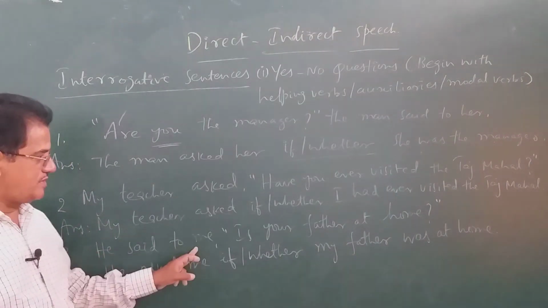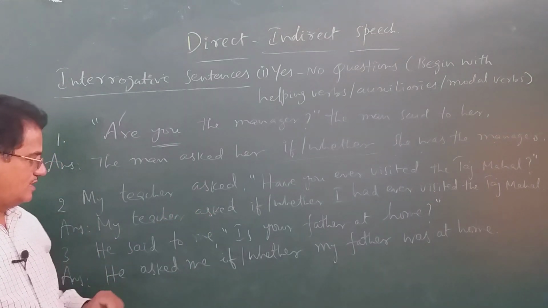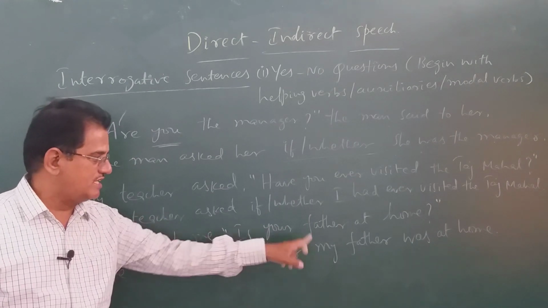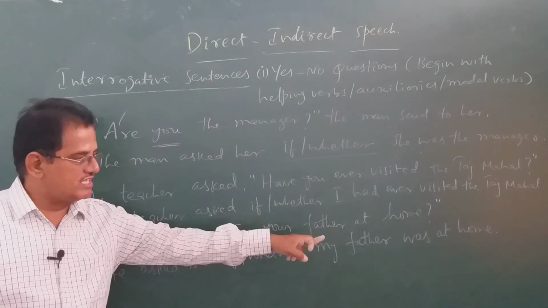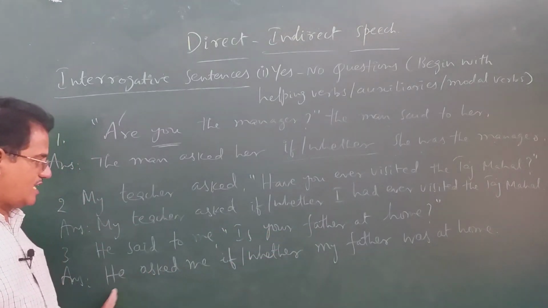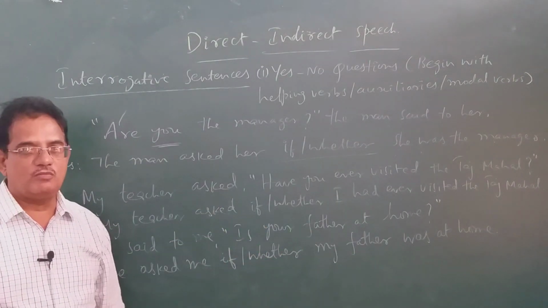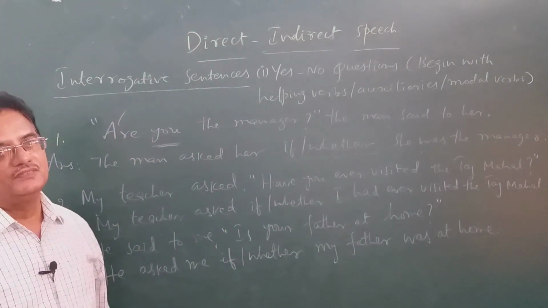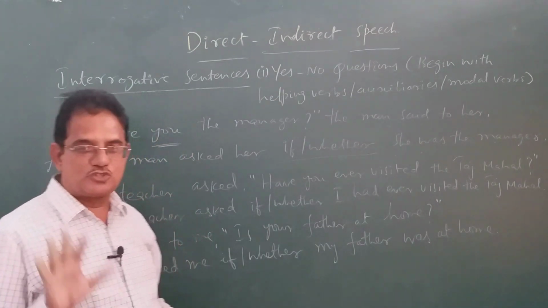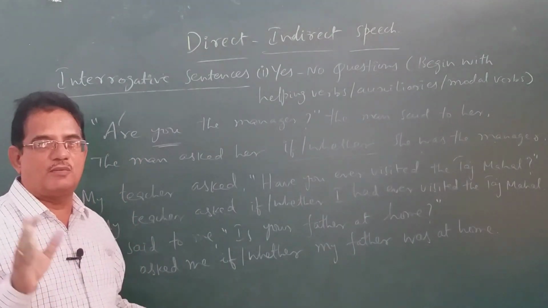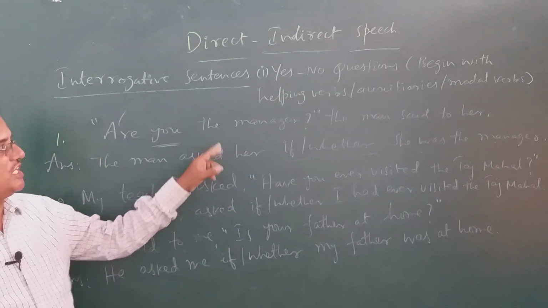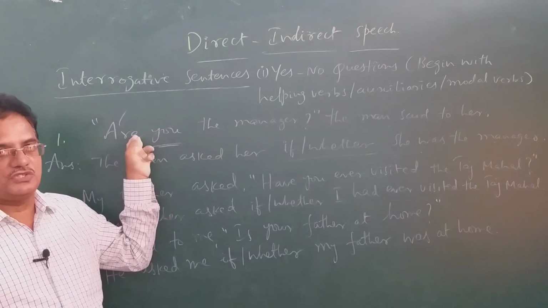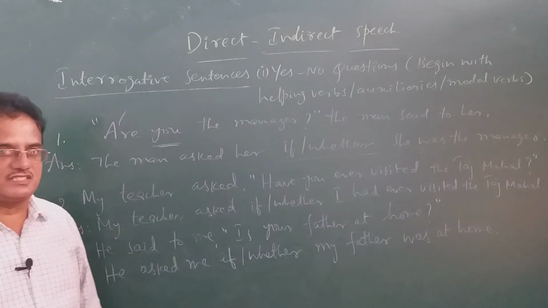In the same way, he said to me, "Is your father at home?" He asked me if or whether your father, which means my father. First we have to write the subject, then change "is" into its past form, "was," after that. Don't write "he asked me whether was my father at home." It's not correct. Whether my father was at home. Whenever you report questions, you should remember this: whether it's a yes or no question or a WH type question, first we have to change the subject, then we write the past form of the verb in reported speech. Okay, let us see some more sentences.